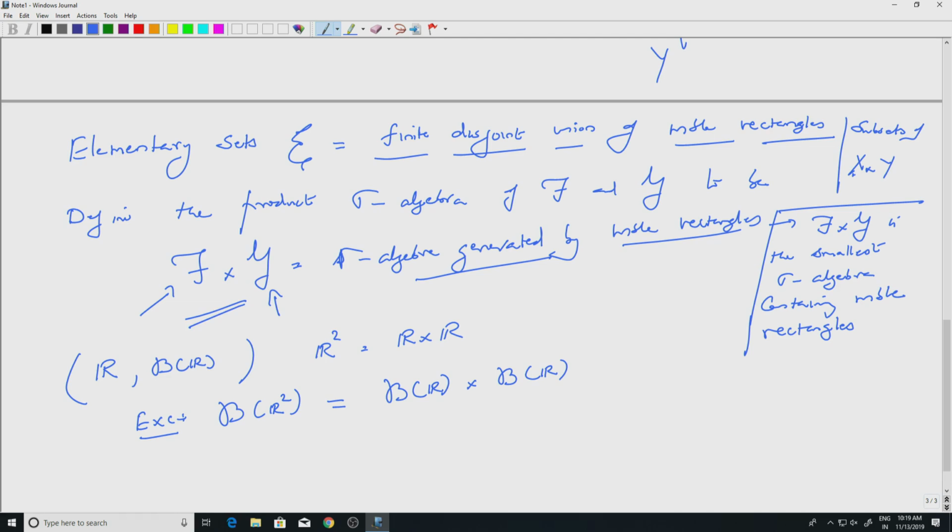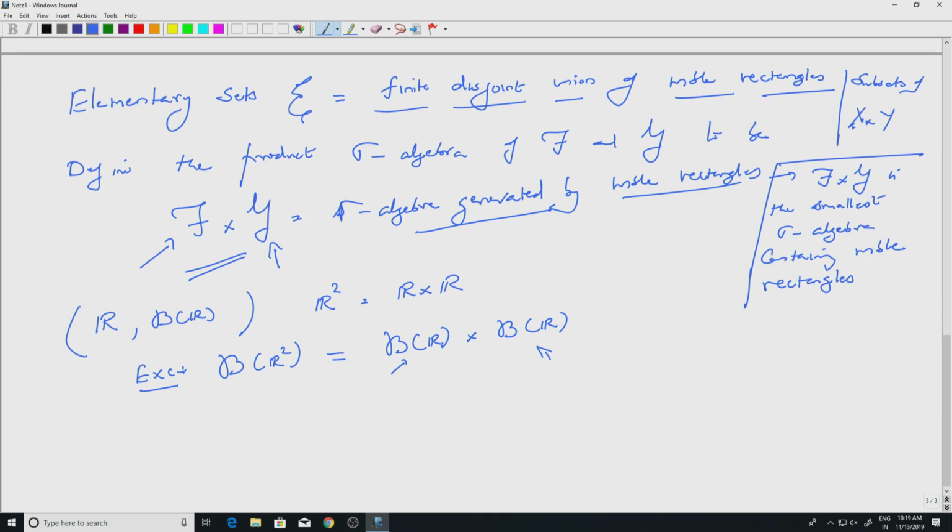So you take a Borel set from here, take another Borel set from here, look at the product, look at all such sets, take the sigma algebra generated by them. Okay, so this is not difficult. Or more generally, you can prove that the Borel sigma algebra of R^(m+n), which is defined independently of anything, is actually the product sigma algebra of B of R^m and B of R^n.